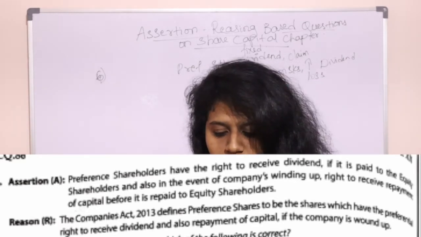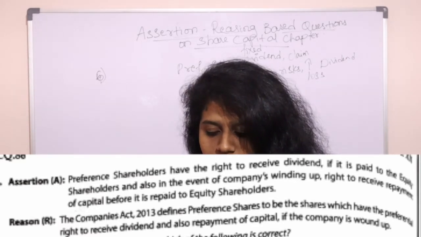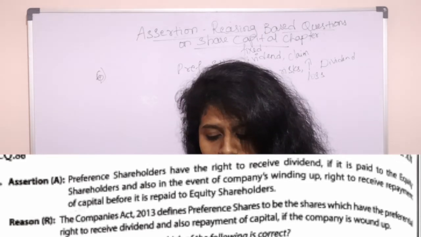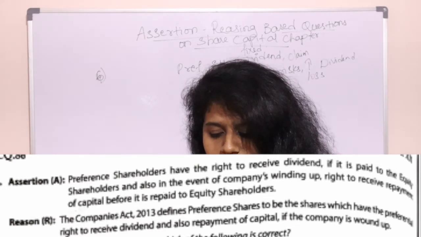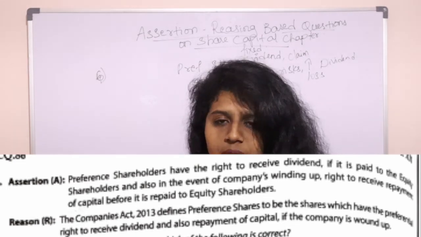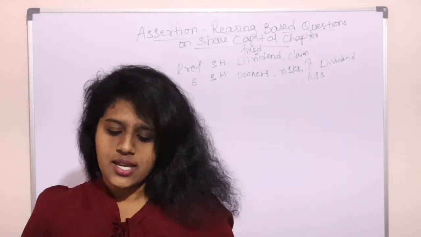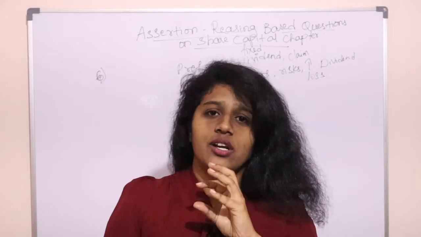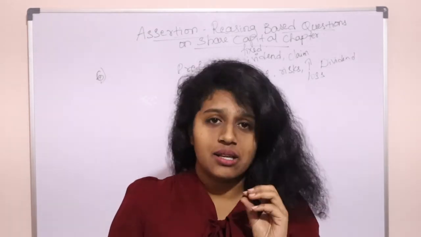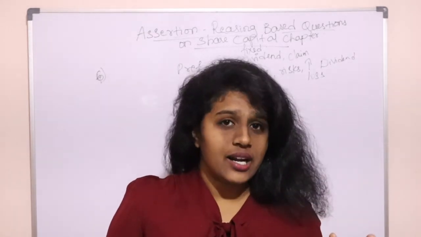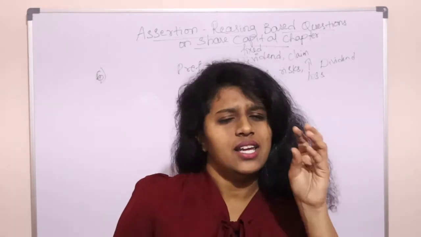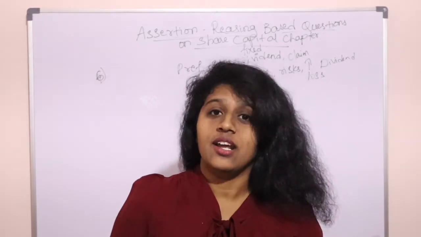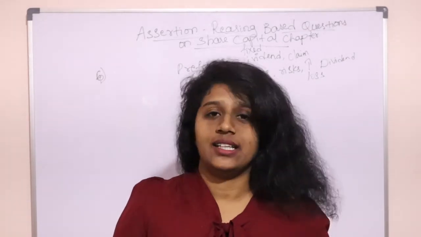The Companies Act 2013 defines preference shares to be the shares which have a preferential right to receive the dividend and also the repayment of capital if the company is wound up, means if the company is closing. Yes, according to the Act, the preference shareholder has to receive the dividend and the repayment of capital. So both are right and the reasoning is also explaining the assertion. So both are right and it is a correct explanation.